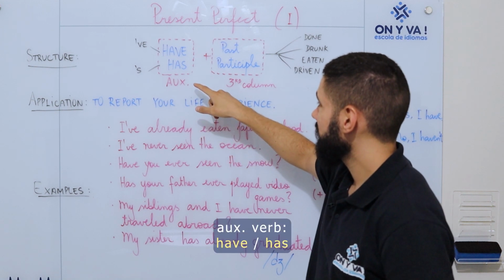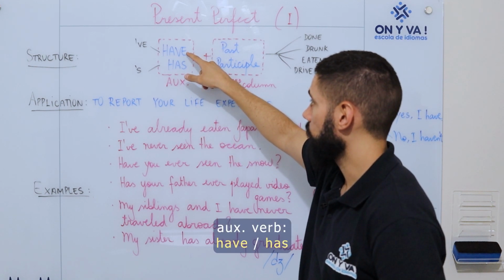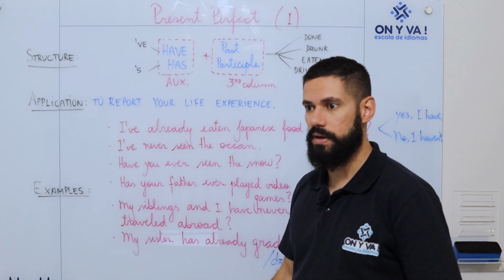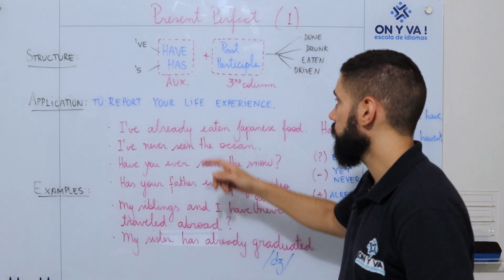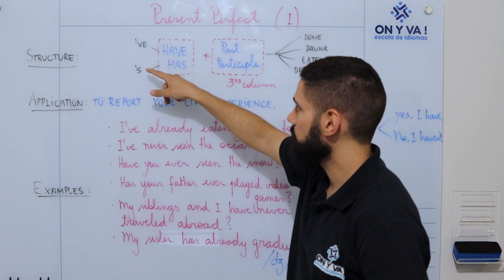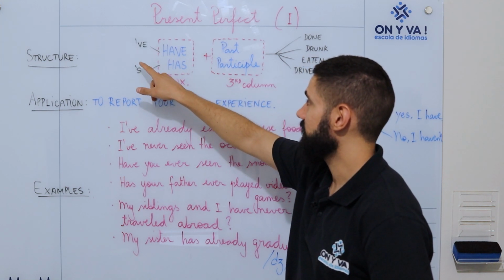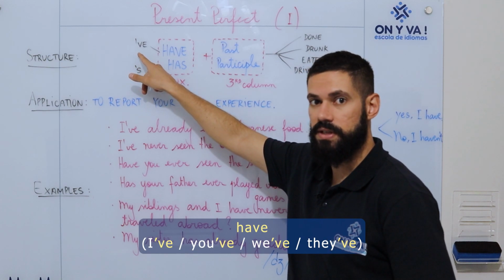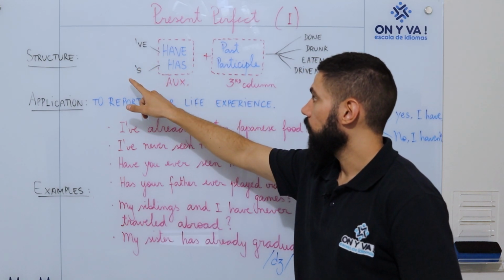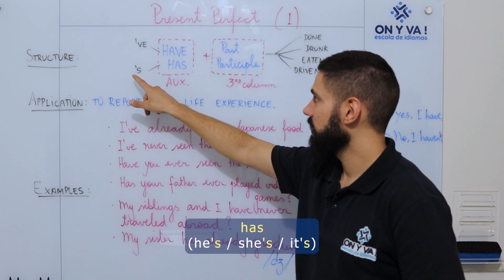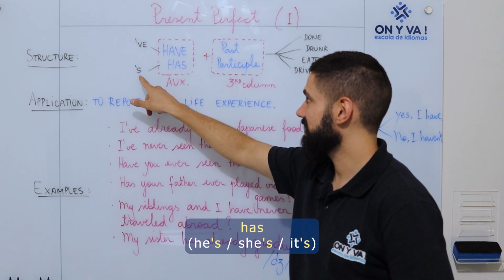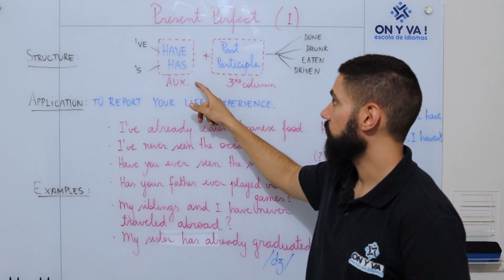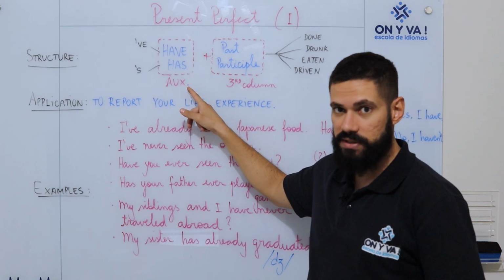We use the auxiliary verbs have or has for he, she, and it. For the singular, we use has, with these possible contractions. So I say I've, you've, we've, they've, or he's, she's, it's. This is the auxiliary verb. Be careful. The auxiliary verb is not the main verb.